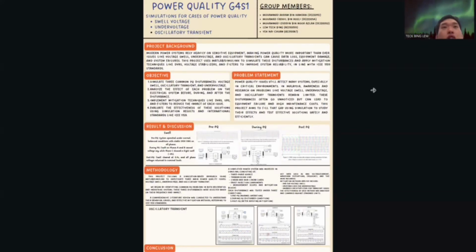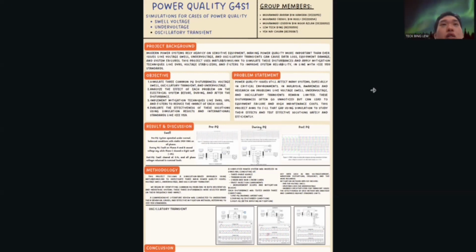Our title is Simulation for Case of Power Quality like Swell Voltage, Under Voltage, Oscillatory Transient. Our group members are Muhammad Akram bin Adam, Muhammad Fahil bin Rosli, Muhammad Izzuddin bin Noor Azlan, and me, Liu Taiping, and Ye Naichuan. For the project background, modern power systems rely heavily on sensitive equipment, making power quality more